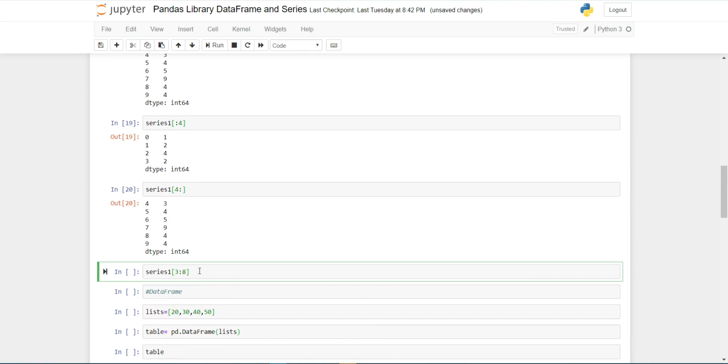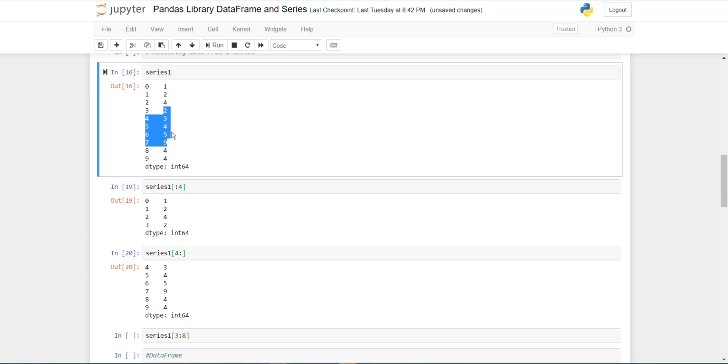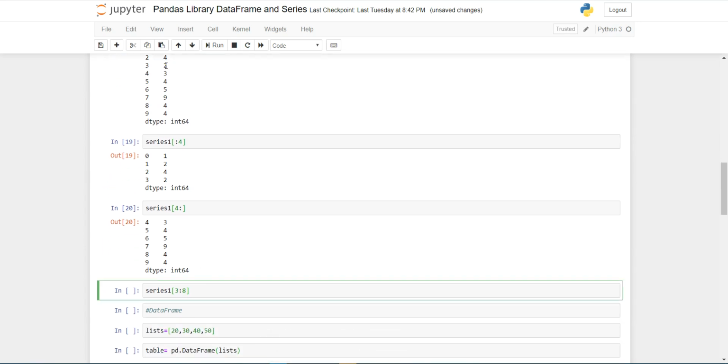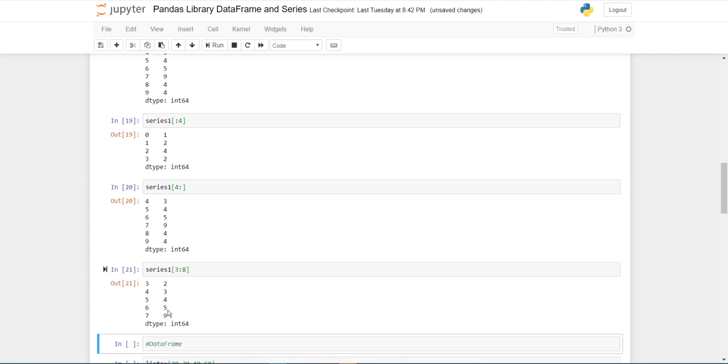Suppose that I want all the elements from 2 to 9, from 2 to 9. For this I am passing the index position of 2, which is 3, and the index position of 9, which is 7, but here I am passing 8, so it will be considered as n minus 1, meaning 8 minus 1 is 7. So it returns 2, 3, 4, 5, 9.